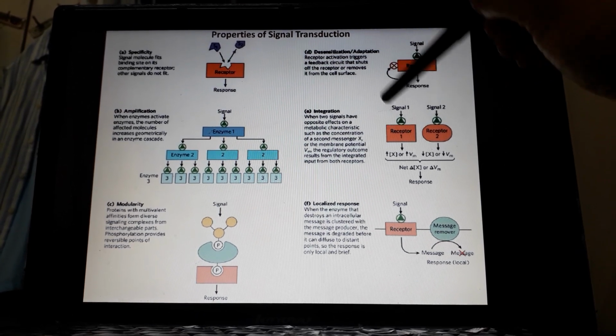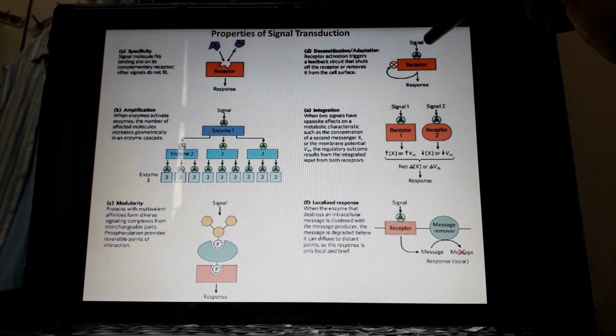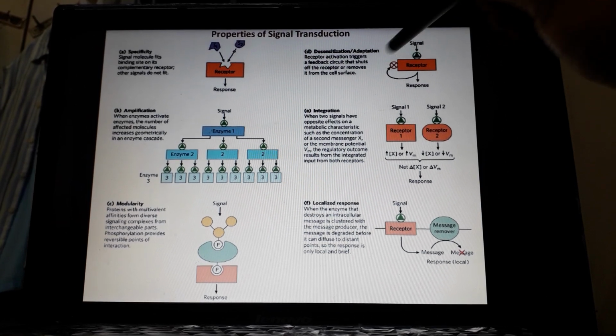So the cell should anticipate this and actively desensitize the transduction.